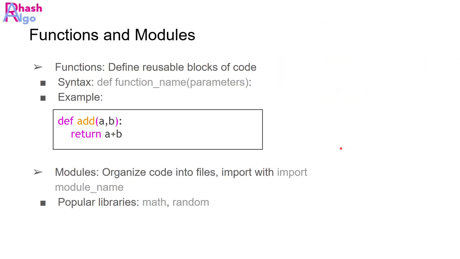Functions and modules. What is one of the other features in Python? We have functions and modules which make reusable blocks of code by using functions, whereas with modules we can organize code into files.